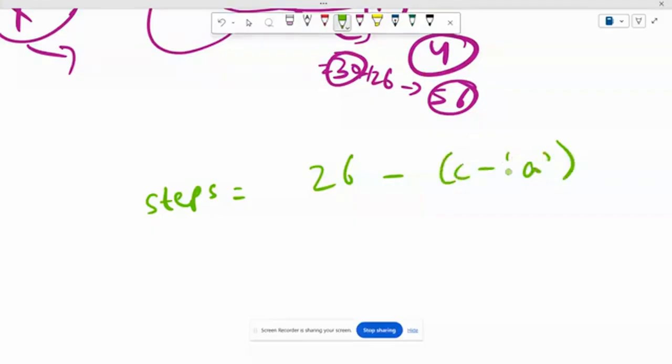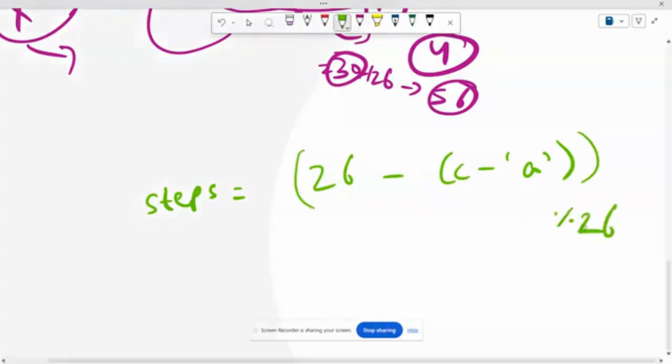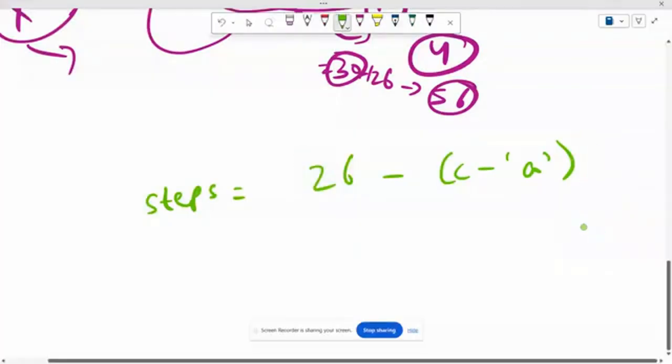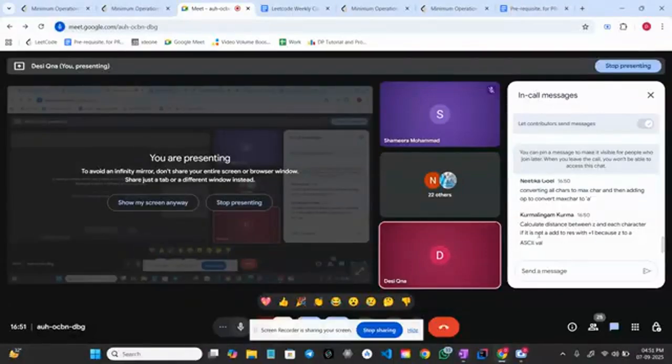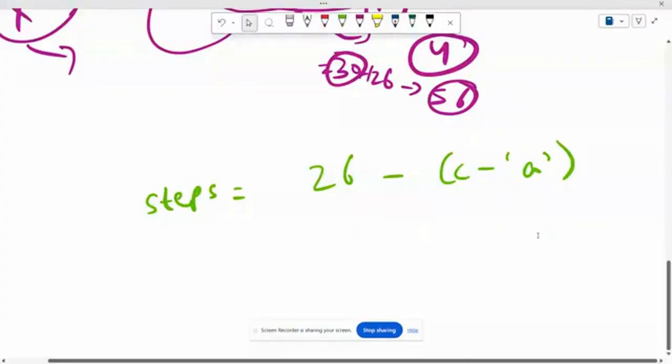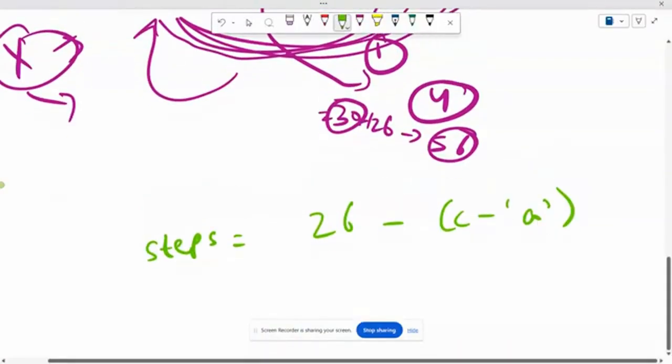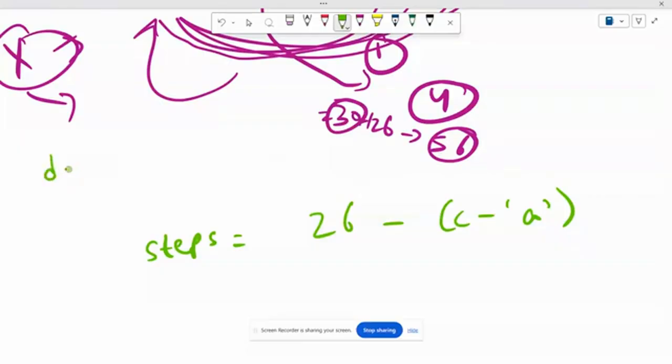And mod 26, or let's say forget about this mod for now, let's keep it short. And now guys, you will ask me how will it work? Yes or no? Why is it working? Let's say my character is D. I want to check how many operations are required to convert it into A. So I will put this character D here, right?